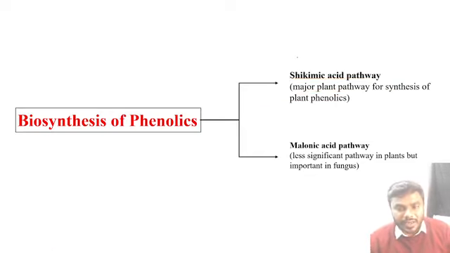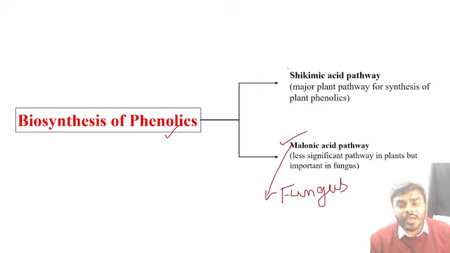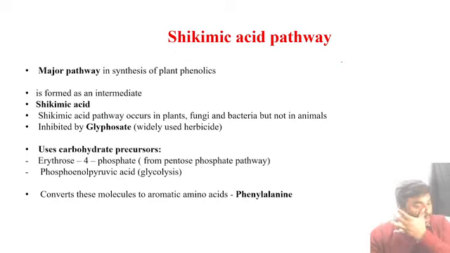Now, you can ask me, sir, what about the malonic acid pathway? Why are we not calling the malonic acid pathway the most important pathway for phenols? It is also very important, but not in plants. The malonic acid pathway is most predominantly used by fungi, not plants. In the plant body, the major pathway undoubtedly, friends, is the shikimic acid pathway only. Don't forget that.